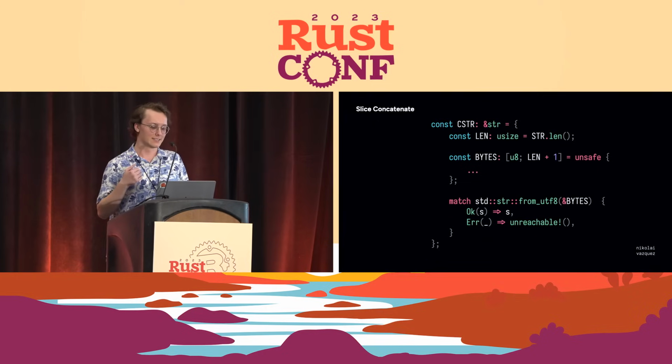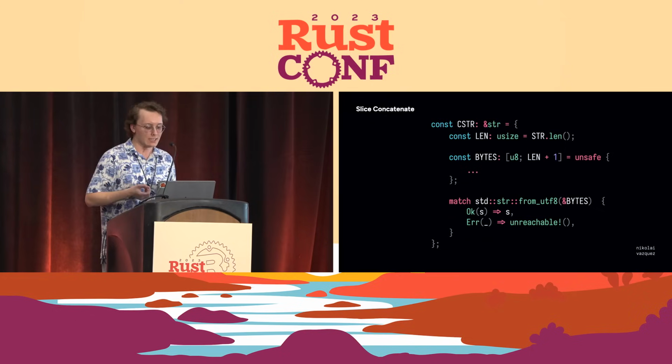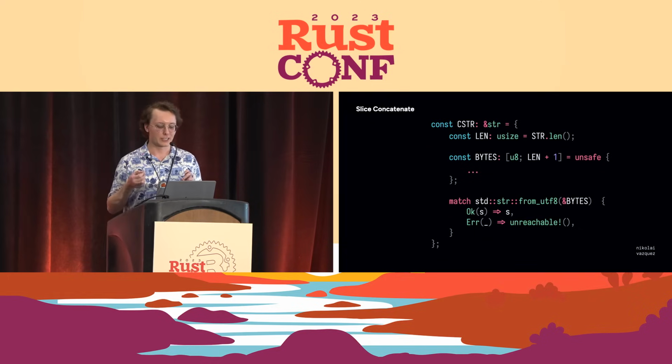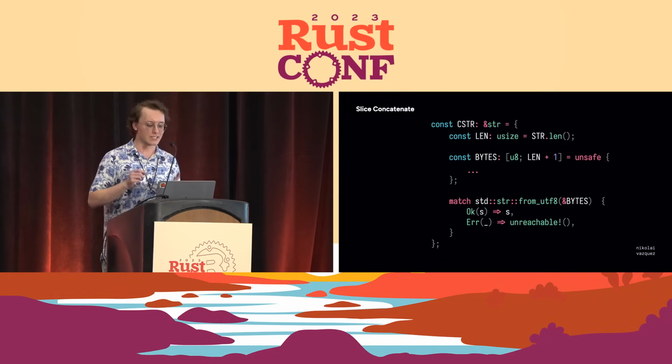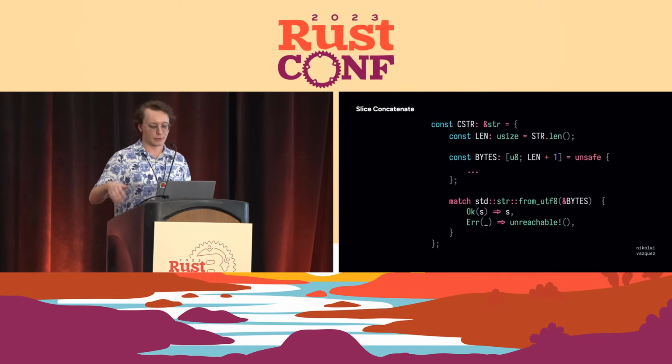Given that you want to convert to a C string, what you want to do is append a null byte, and so you want to create space for that null byte, because static values already have a specific space allocated, so you can't just mutate the existing string. And so what we can do here is create new const bytes with space for just one more byte for that null byte. And then once we've created those bytes, we can convert them back from UTF-8.